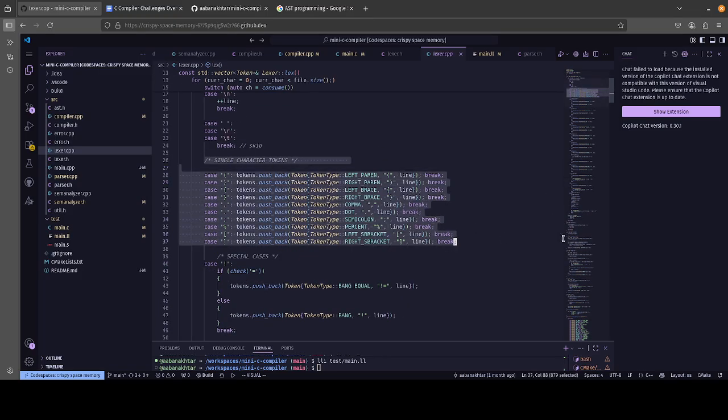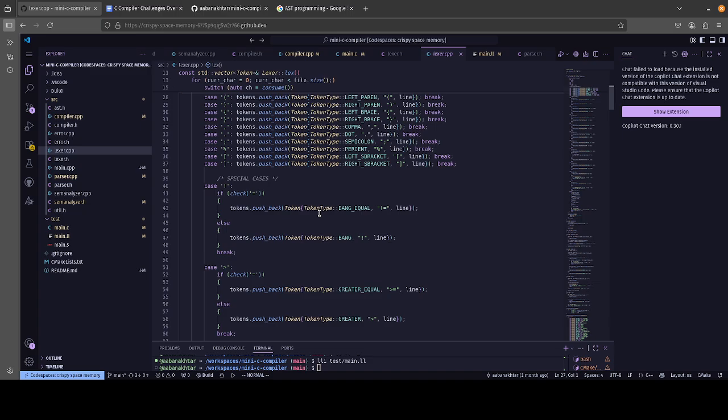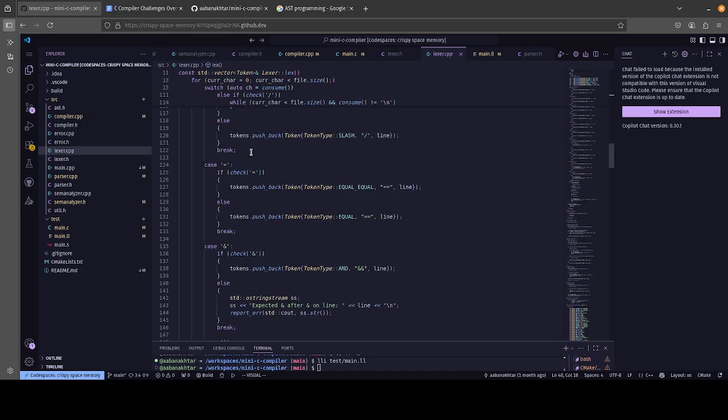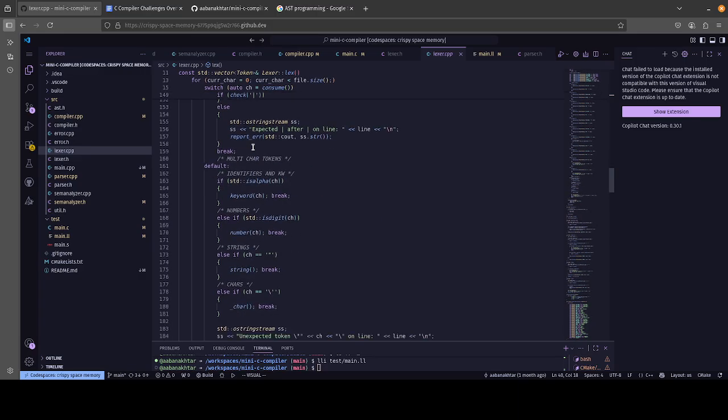We have our single character tokens, like parentheses. There's no special association where you could have a parenthesis and an equals sign and it would be something important. However, that does become an issue with, for example, the not character, which is an exclamation point. If an equals sign is preceded by that not character, then it becomes a not equal, so we need to be able to differentiate. This check makes sure that happens properly. Besides that, it's pretty straightforward.